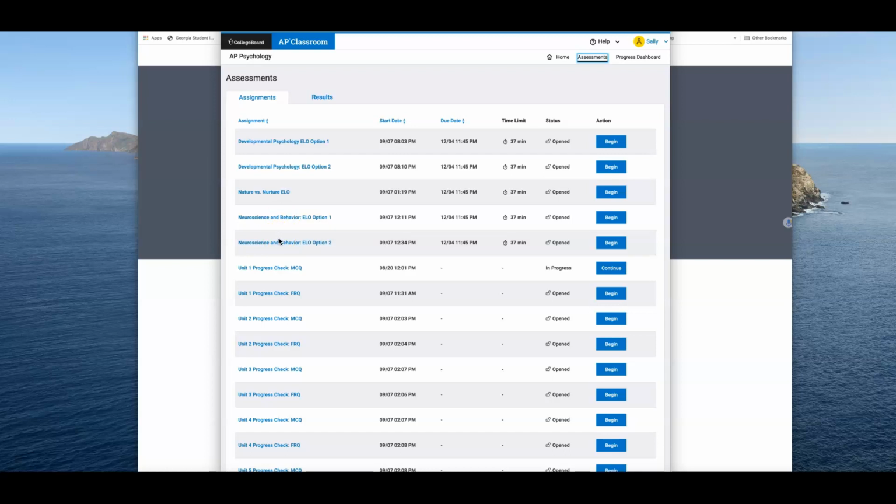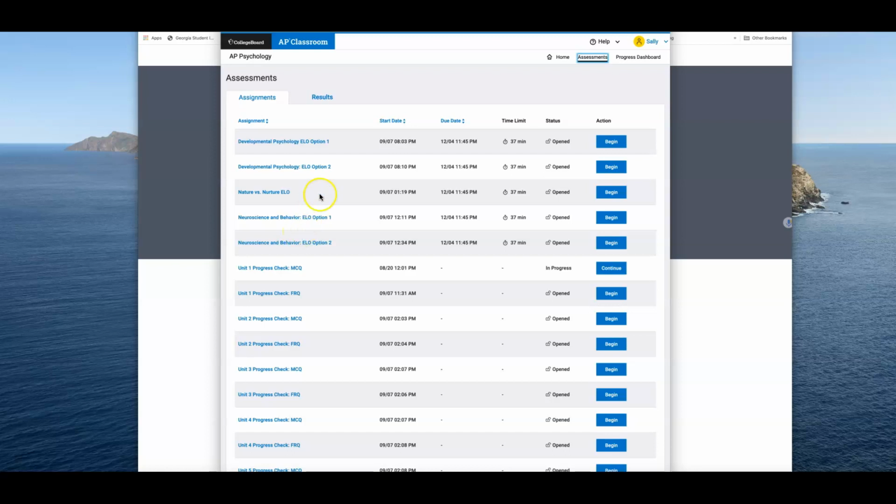And again, you could do this for, say on neuroscience, you didn't like your score or you feel like you could improve on both the FRQ and the MCQ. Take option 1, take option 2, they're both multiple choice, and then screenshot and highlight the test that you want to add to FRQ and the test that you want to add to the MCQ.